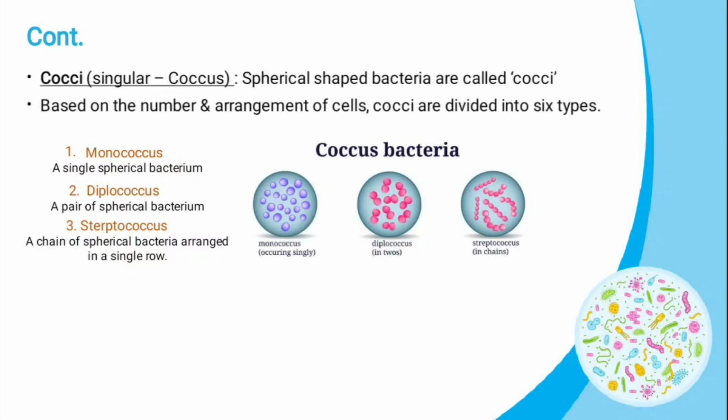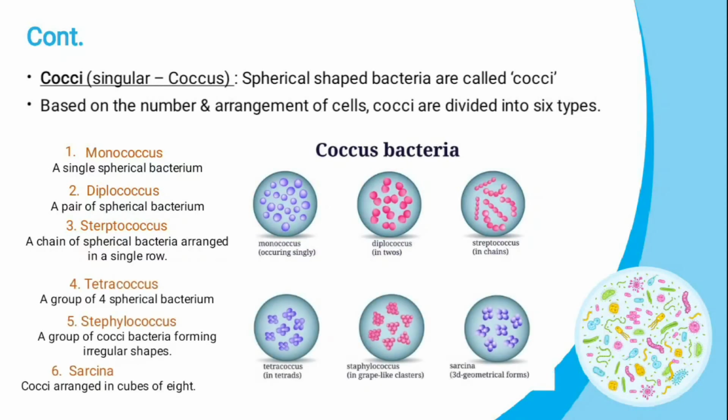Third one is streptococcus. Here the cocci are arranged in chains as the cells divide in one plane. Next, tetracoccus. A group of 4 spherical bacteria as the cells divide in two planes. Next, staphylococcus.